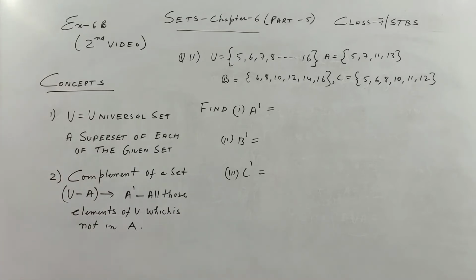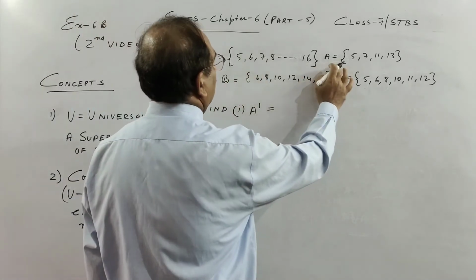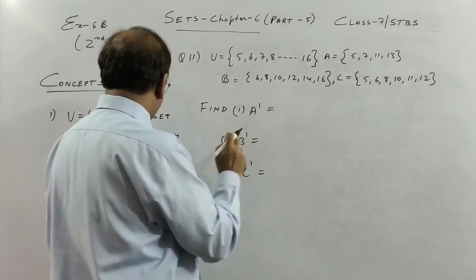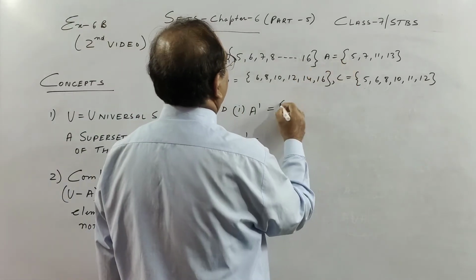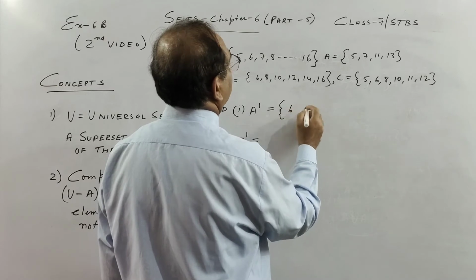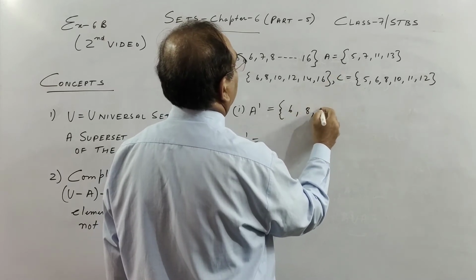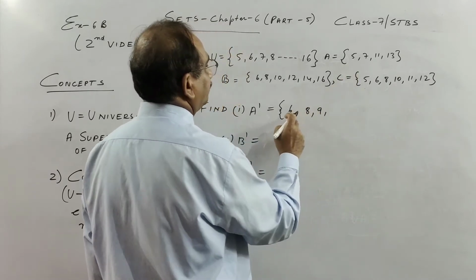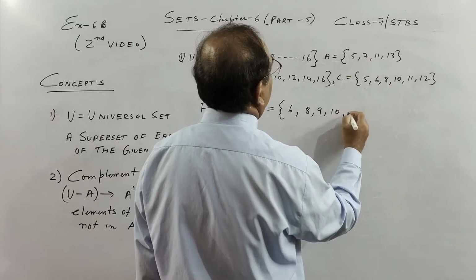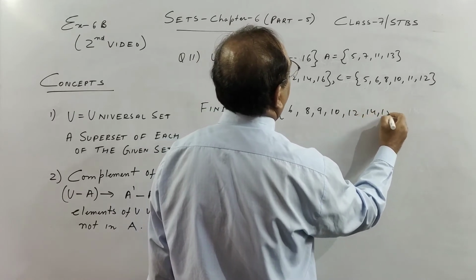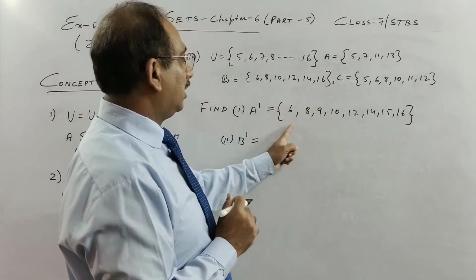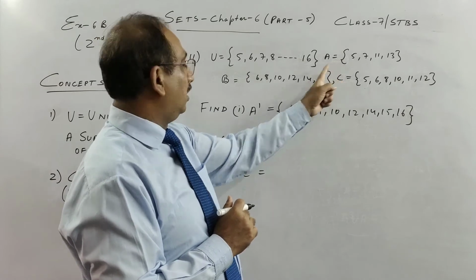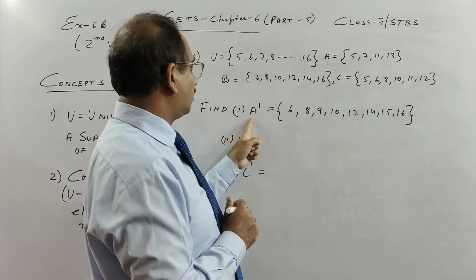So if you see here, universal set is 5 to 16. See the elements which are A complement, which means those that are there in the universal set but not in A. So 5 is here, we will not write. 6, 7, 8, 9. So 9 is not there, 10 is not there, 12, 14, 15, 16. So if you see, children, nicely, these are the elements which are not there in A but which are in the universal set, therefore it is called A complement.